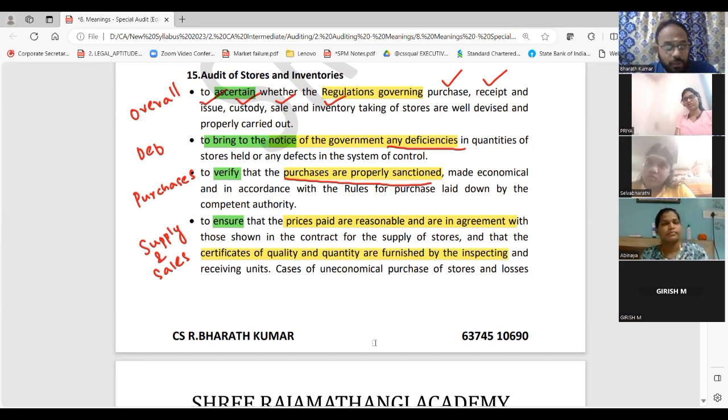And more importantly, don't forget this. We are studying government audit, so we will not talk about AS, SA and all. For chapter number 5, the related part, in one word you tell, you know all the section numbers. Correct? AS you cover, SA you cover, Companies Act you can cover. Correct?